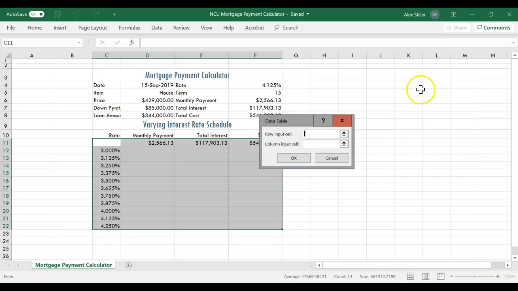So, in other words, here we have this whole range selected. We're going to want to make it a data table, and for one-way data tables, we'll just use either the row input cell or the column input cell, but not both. So here we have a bunch of different rates, and they're in this column C. So our column input cell is going to be F4. In other words, the column C represents different variations on this input cell F4.